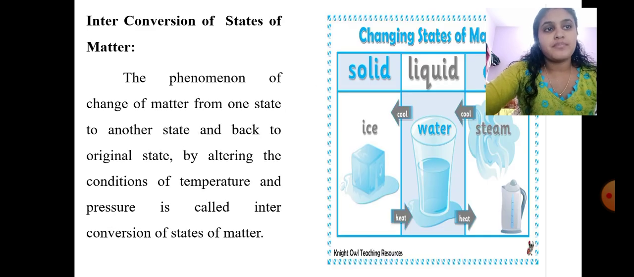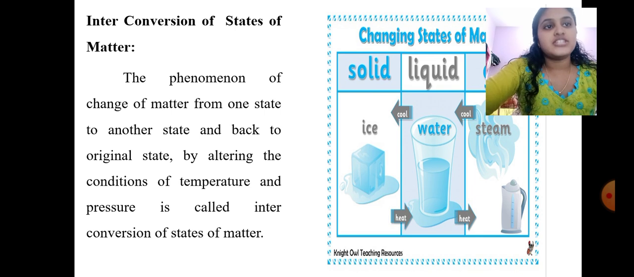Before going to the topic, interconversion of state of matter, we know what is matter, right? Matter is anything that has mass and occupies some space. There are three different states of matter: solid, liquid and gas. Now today we are going to see whether this state of matter can be interconverted from one form to another.